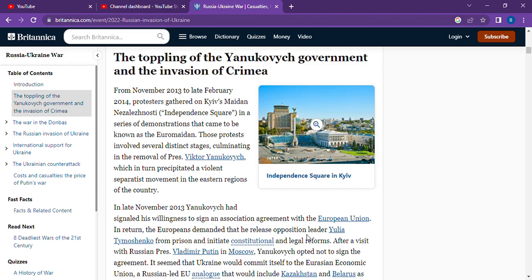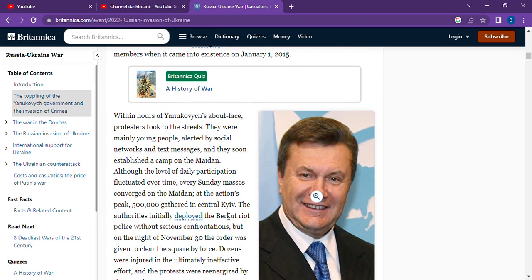In late November 2013, Yanukovych had signaled his willingness to sign an association agreement with the European Union. In return, the Europeans demanded that he release opposition leader Yulia Tymoshenko from prison and initiate constitutional and legal reforms. After a visit with Russian President Vladimir Putin in Moscow, Yanukovych opted not to sign the agreement. It seemed that Ukraine would commit itself to the Eurasian Economic Union, a Russia-led dialogue that would include Kazakhstan and Belarus as members when it came into existence on January 1, 2015.